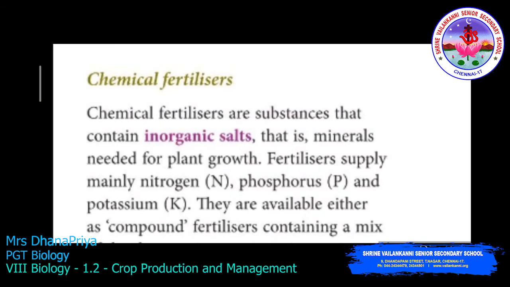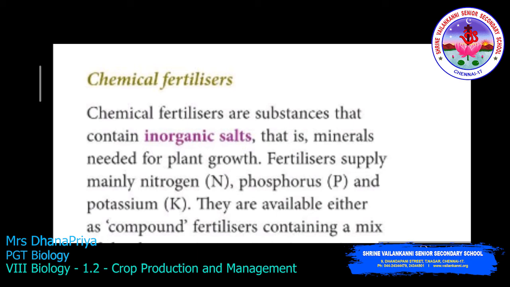What is the opposite of natural? Artificial. It is the same in this manuring process. The natural process is manure, and when we move on to the artificial process, that is chemical fertilizer, the man-made fertilizers.